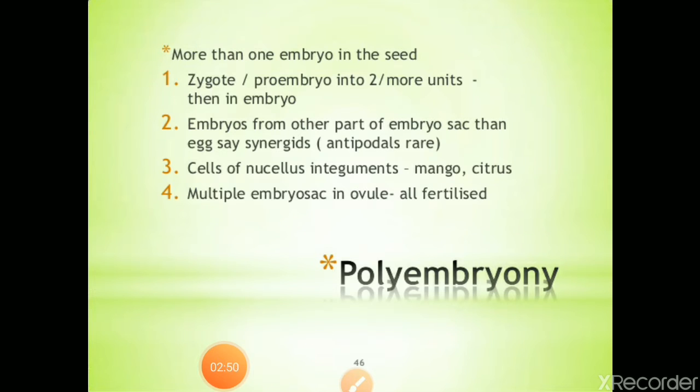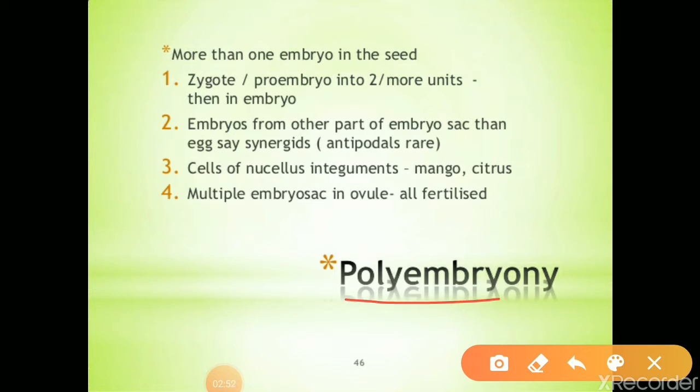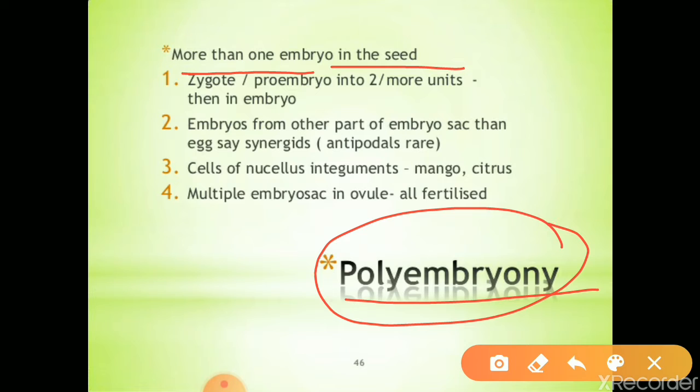Next we can learn about polyembryony. Polyembryony means more than one embryo in the seed. What is polyembryony? If a seed consists of more than one embryo, that condition we can call as polyembryony.